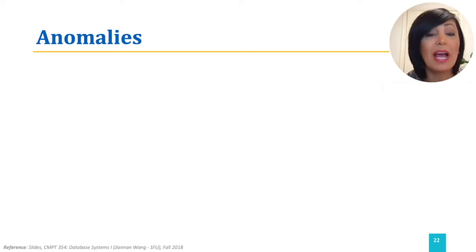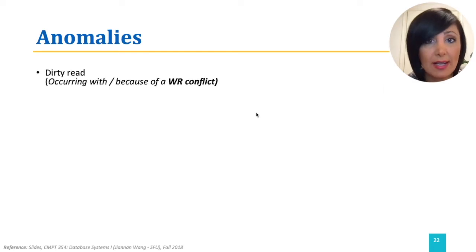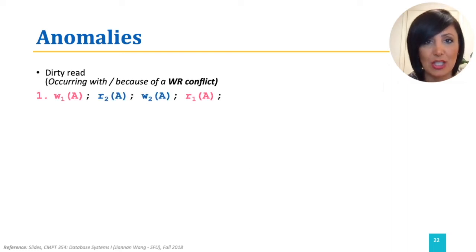Let's talk about anomalies. Let's see what kind of anomalies can happen in conflicts and what causes them. In write-read conflicts, an anomaly called dirty read can happen. This situation is a result of reading uncommitted data from another transaction. For example, say we have a sequence of actions in two transactions.